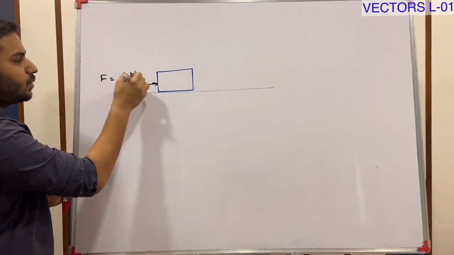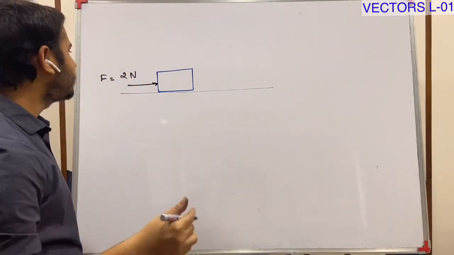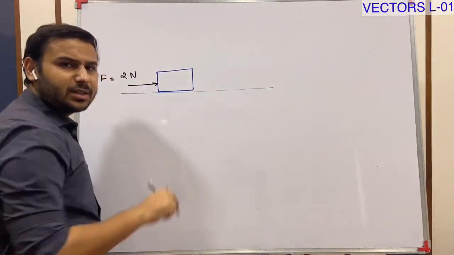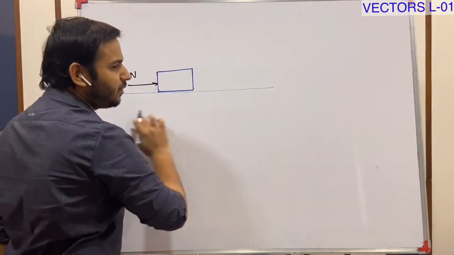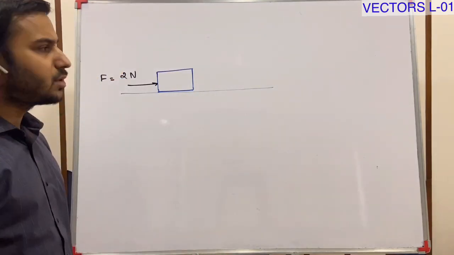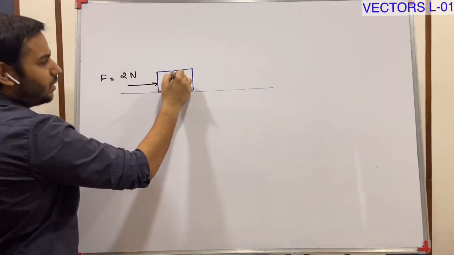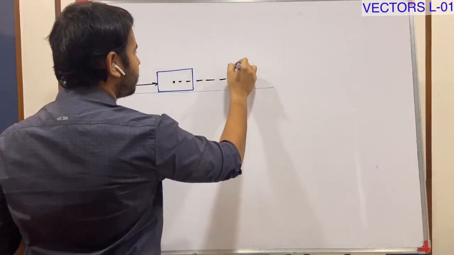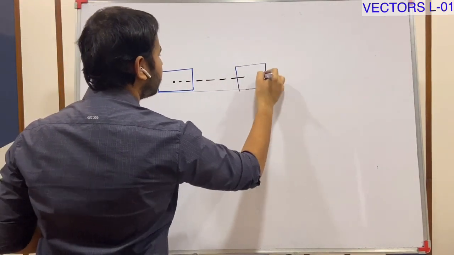Force, Newton is unit of force, okay, all of you must know this. I am applying force of 2 Newton and the object is moving in this direction. Okay, this is a smooth platform, no friction is there, so no other force. So the object will be displaced in this direction. After some time I'll find this object is moving somewhere here in this direction.